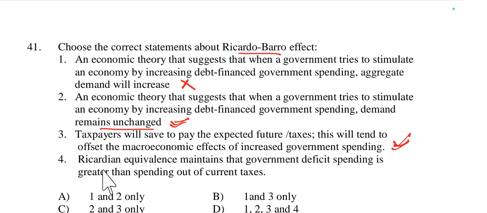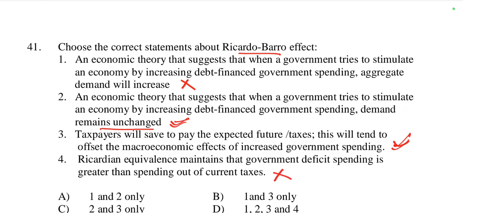Then the fourth statement: Ricardian equivalence maintains that government deficit spending is greater than spending out of current taxes. Analyzing statement 4, Ricardian equivalence actually asserts that the method of financing government spending, whether through debt or current taxes, has an equivalent effect on the economy. So it doesn't claim that deficit spending is greater than spending out of current taxes. So statement 4 is also incorrect.